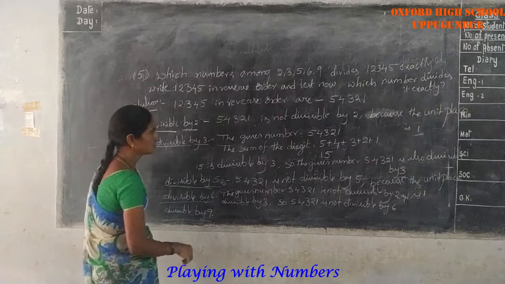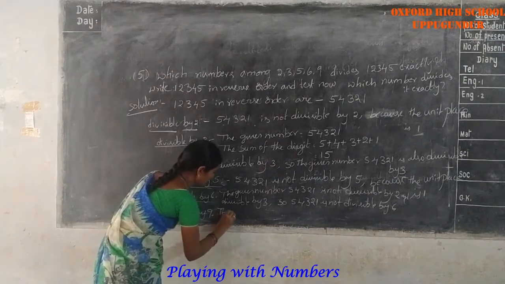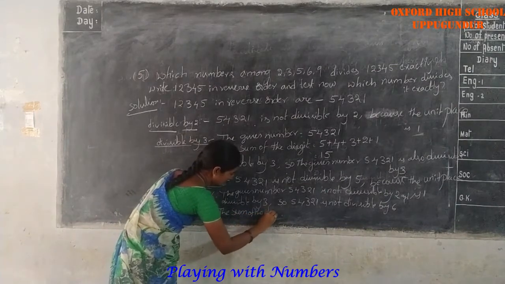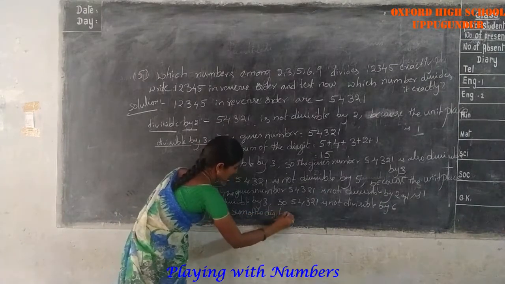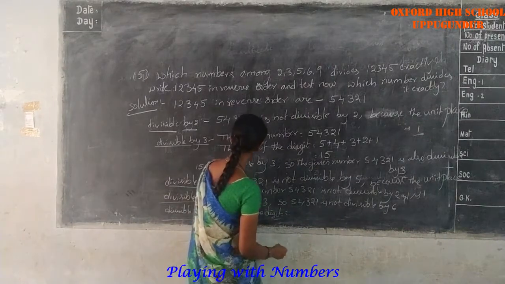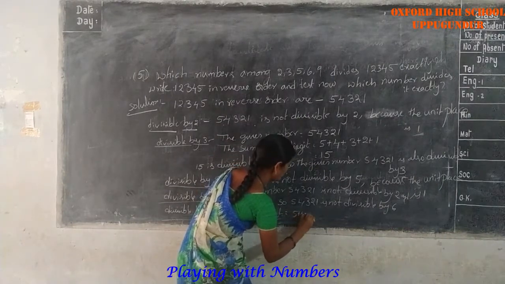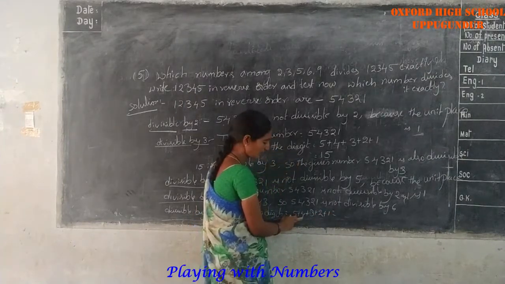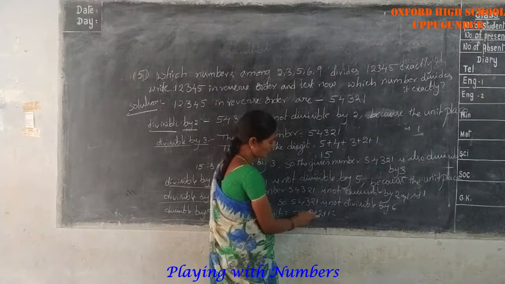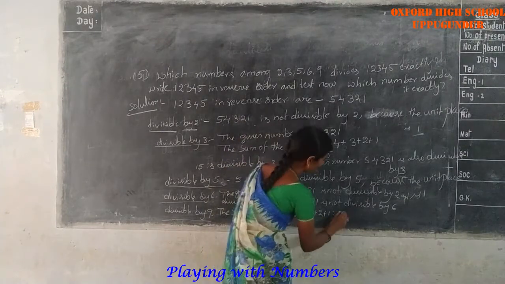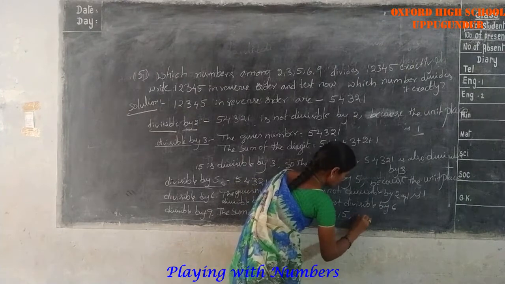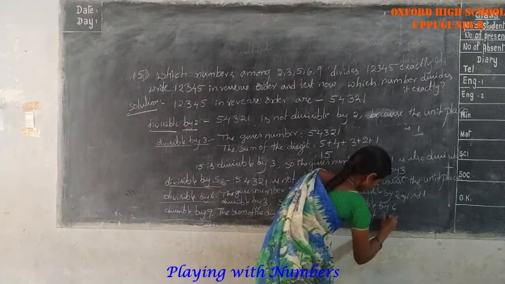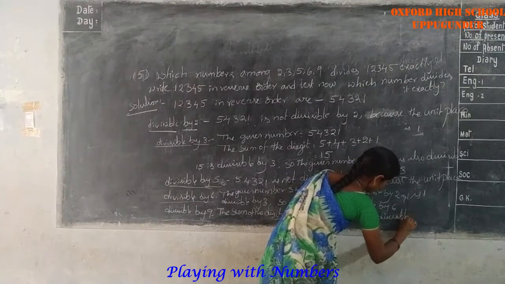Next, divisible by 9. The rule: the sum of the digits is 5 plus 4 plus 3 plus 2 plus 1. 5 plus 4 is 9, 9 plus 3 is 12, 12 plus 2 is 14, 14 plus 1 is 15. 15 is not divisible by 9.